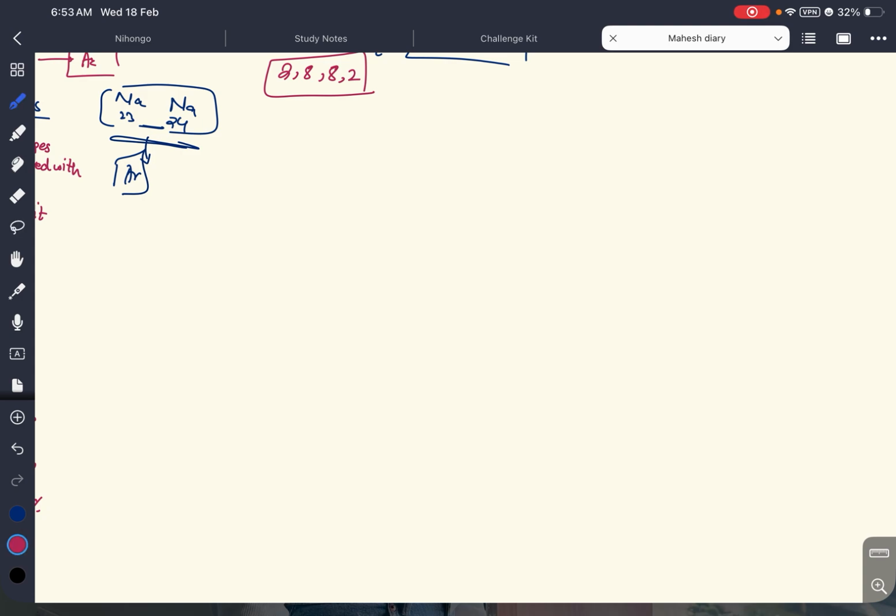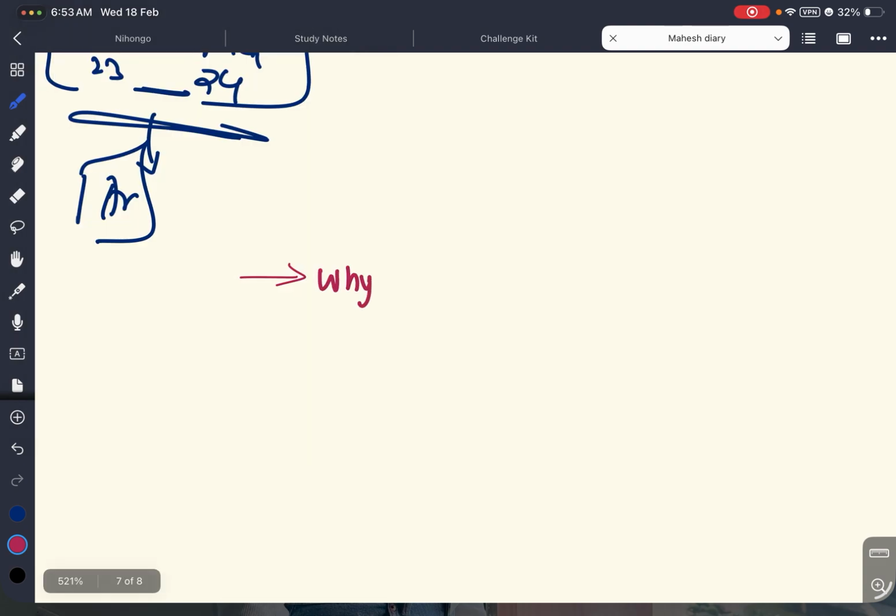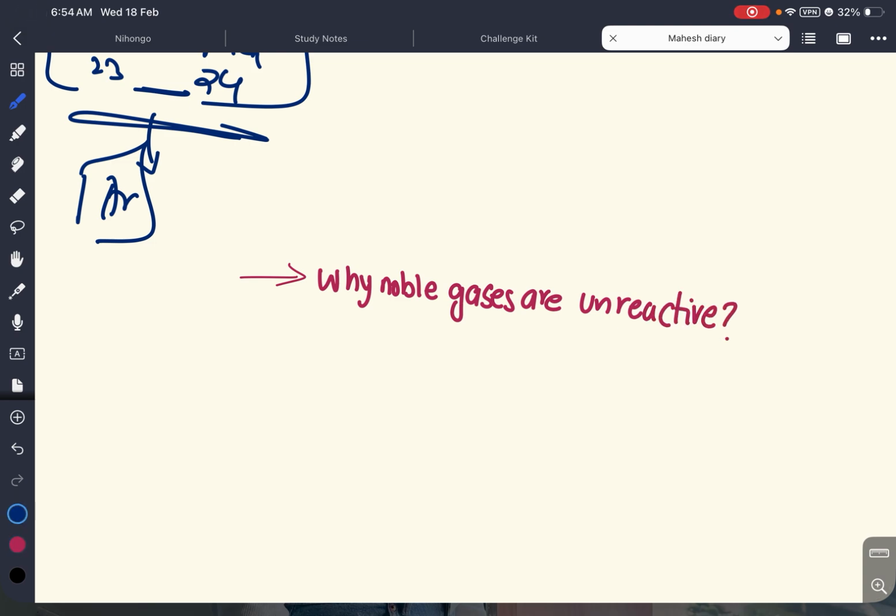And today, the one thing that we are going to discuss is why noble gases are unreactive. Like, why don't we see them making bonds at all?